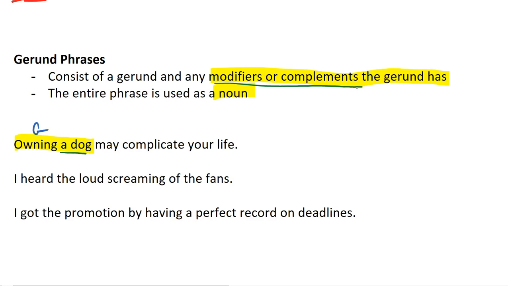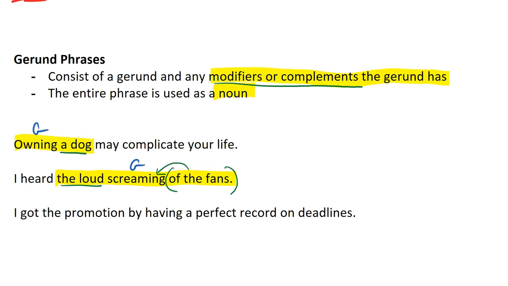In the second sentence, I heard the loud screaming of the fans. In this sentence, the loud screaming of the fans is the gerund phrase, with the gerund being screaming. So take a close look at this. You can see how the loud modifies screaming. They were loud screaming fans, and then of the fans is a prep phrase, and in this case it's acting as an adjective prep phrase describing the noun screaming.